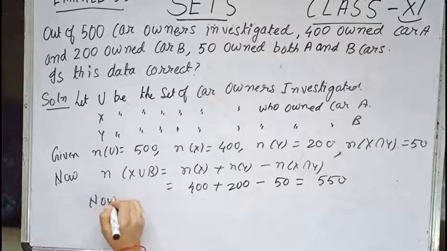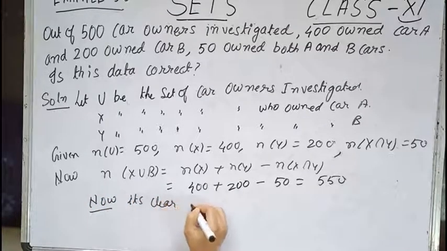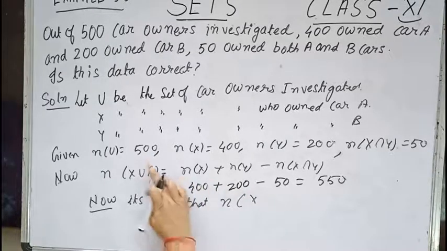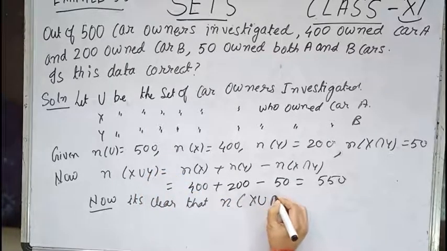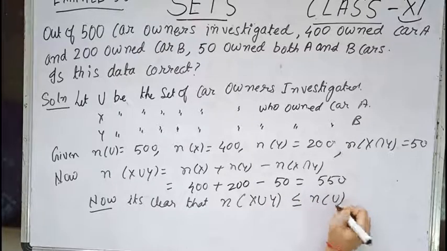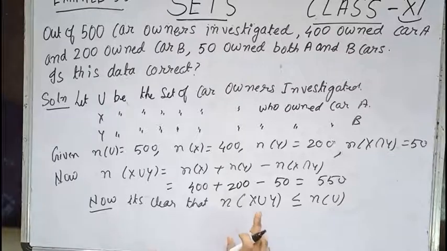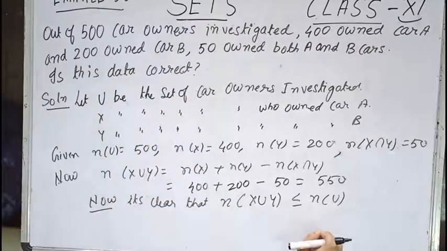Now it's clear that N of X union Y is less than or equal to N(U), that is, the number of persons who owned either car A or B is less than or equal to the number of car owners investigated. Obviously this is less than or equal to N(U).